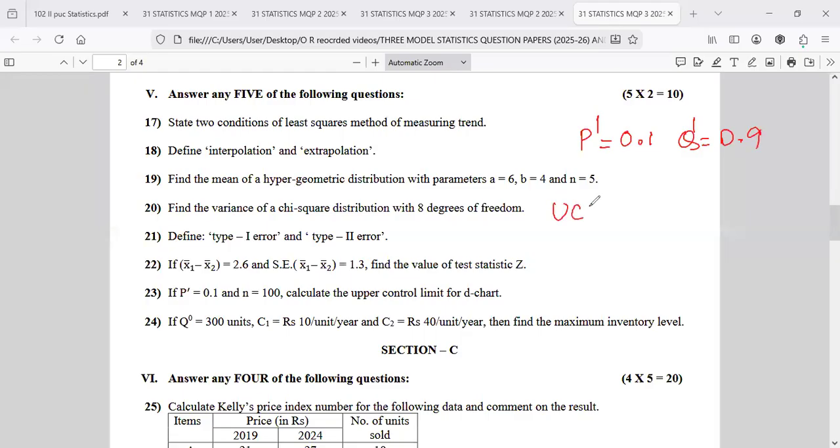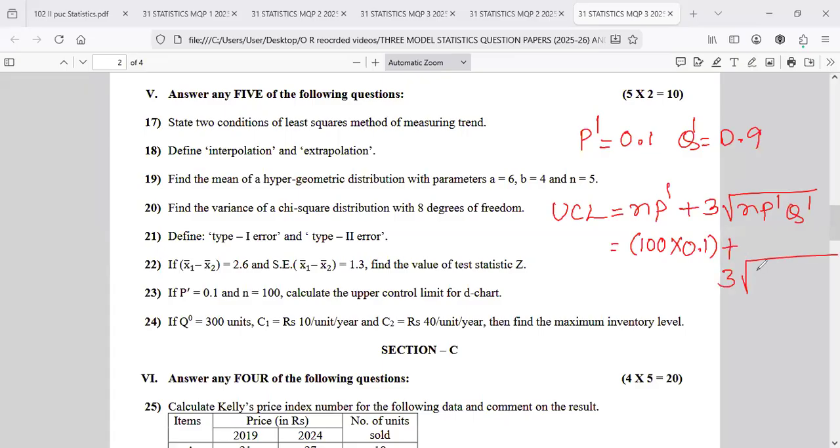Apply the formula: UCL is equal to NP prime plus 3 into root of NP prime Q prime. N is 100. So N is 100 into P prime, 0.1, plus 3 root of 100 into 0.1 into 0.9.